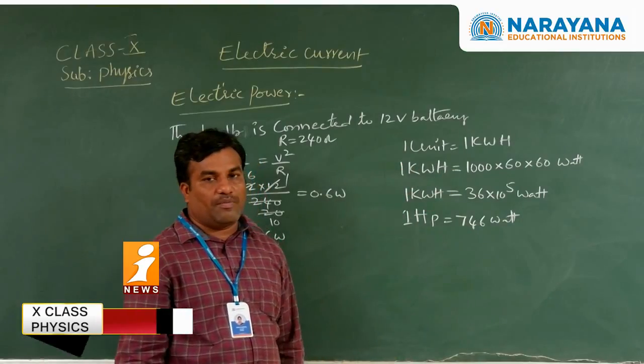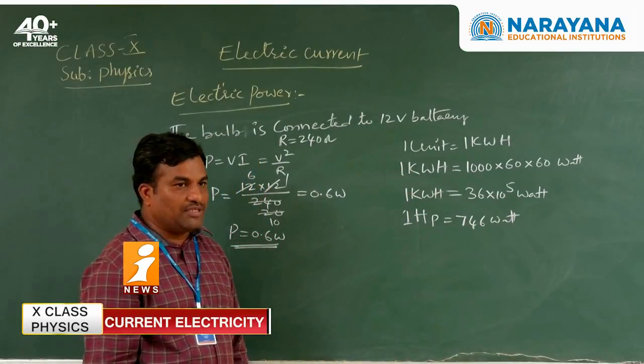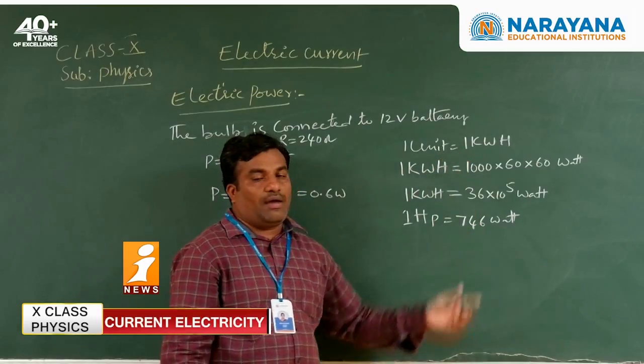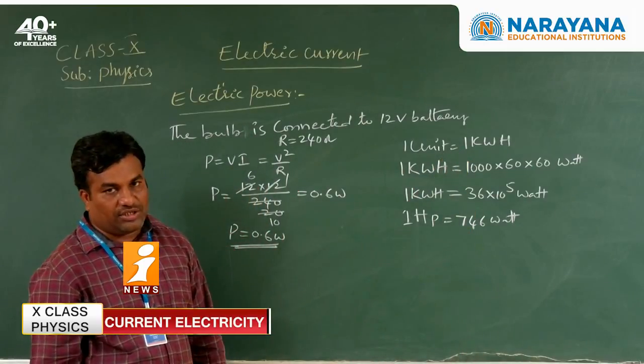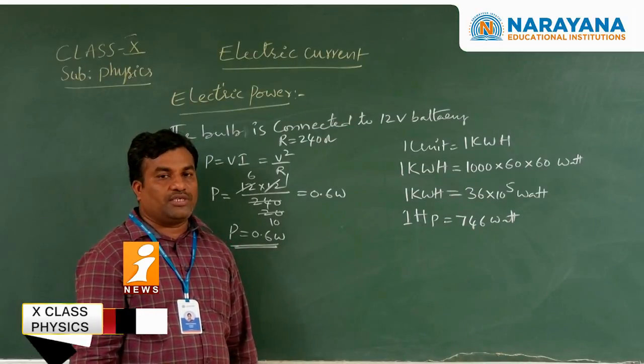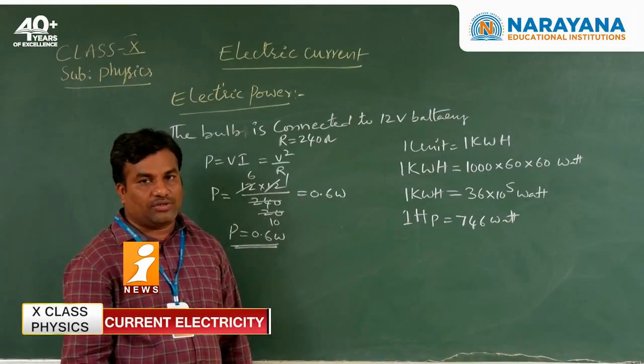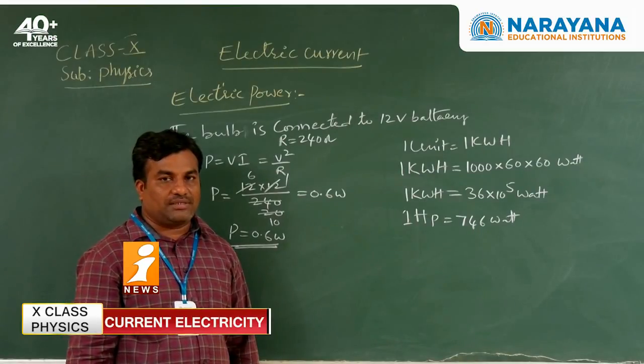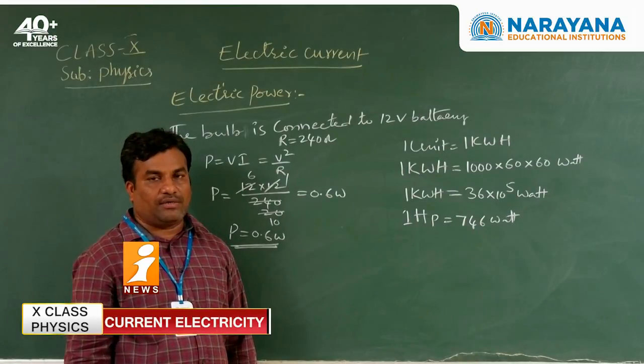So 1 unit, you always remember, is 1 kilowatt hour. Based on this, we can find out the electrical energy consumption, the power consumption at your home. Based on units, you can easily calculate your home appliances and the units on your current bills.